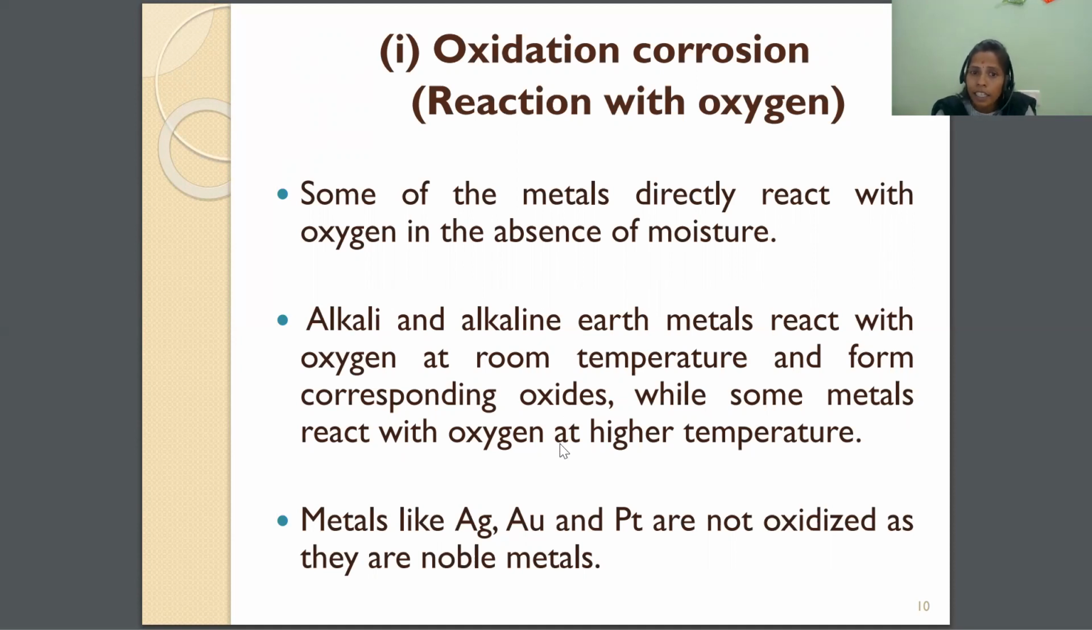While some metals react with oxygen only at high temperature, not at room temperature or low temperature. Metals like silver, aurum, and platinum are not oxidized; they are noble metals. So there are various kinds of metals: first group and second group metals, the metals other than these, and the third classification, the noble metals. The first and second group metals react at room temperature, and the remaining metals react with oxygen only at high temperature.